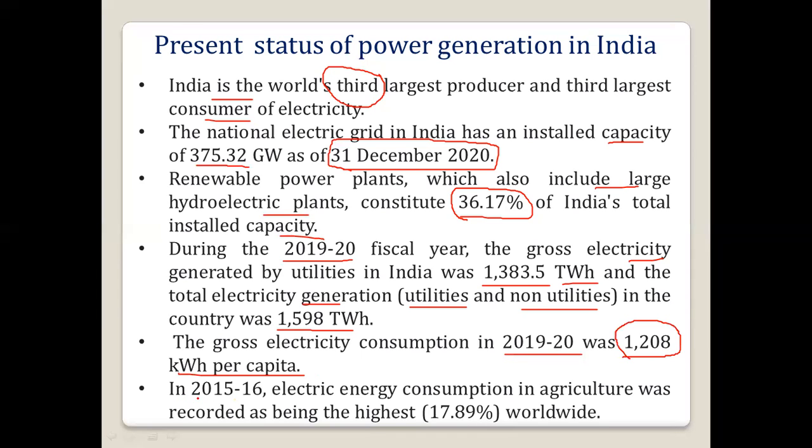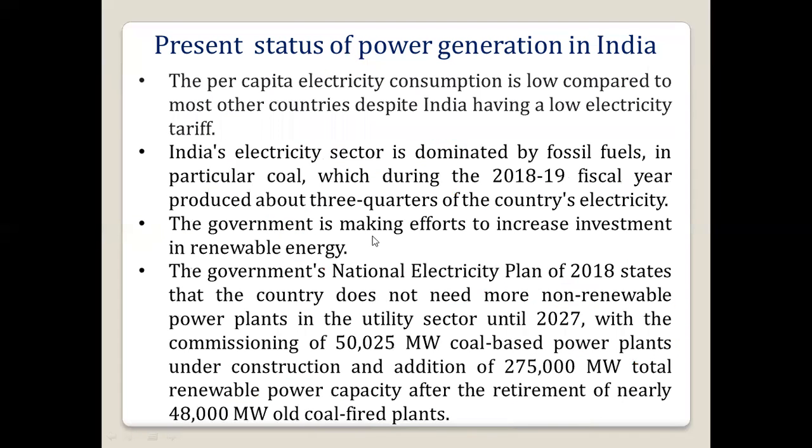If we see 2015-16, electric energy consumption in agriculture, because our main economy is agriculture, it was recorded as the highest, around 17.89 percent, worldwide. So in agriculture we were using around 17.89 percent of electricity consumption, which was the highest in the world.